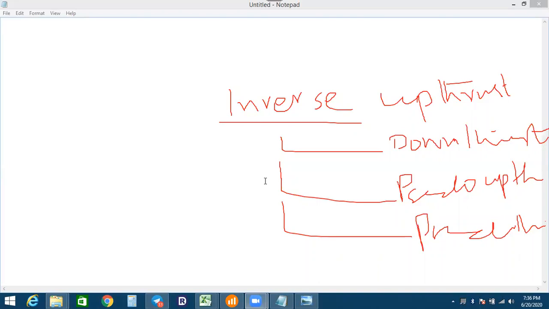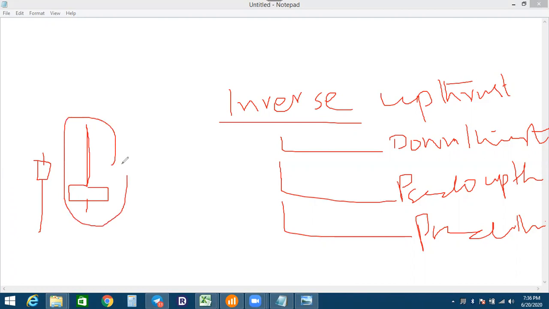The inverse. What is the inverse? Here the down thrust candle is this type of candle. If I say inverse, then it will be this type of candle. When we say hammer and inverted hammer, what is the inverted hammer? It changes the position, the opposite. So if I say opposite, it means inverse.